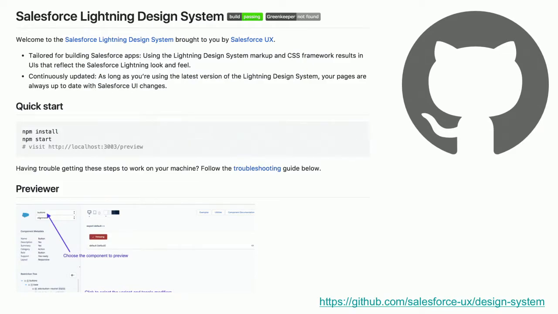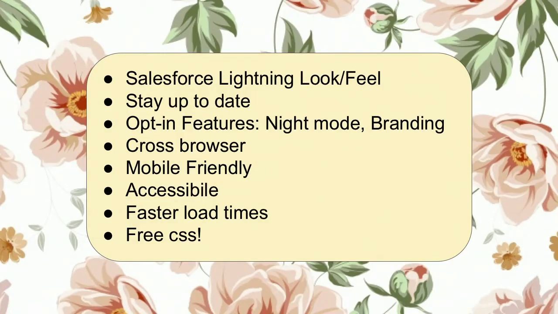And there's a lot of reasons why you'd want to use the Lightning Design System. It's got the look and feel, and you'll stay up to date. As we make updates, you just get those updates. So features like night mode, when we add that, that'll just happen for you when you change your views. And we've got cross-browser, mobile, and accessibility testing. We try very hard to make it inclusive for everyone and all devices. It's faster, it's free. Go for it, right? There are lots of reasons.